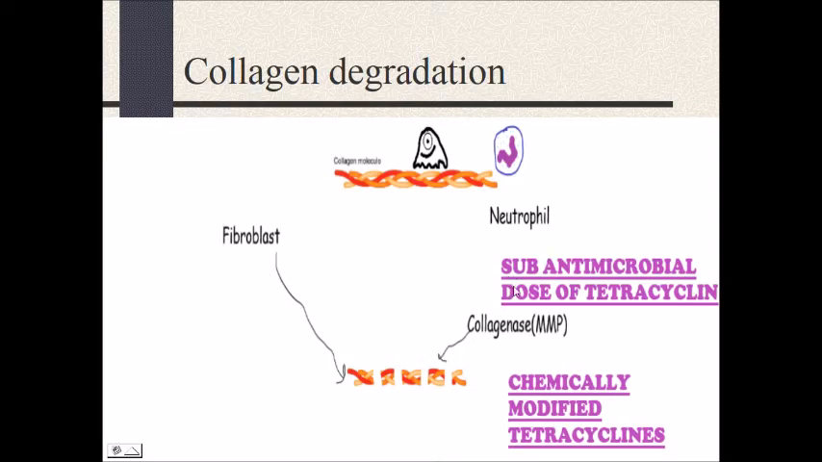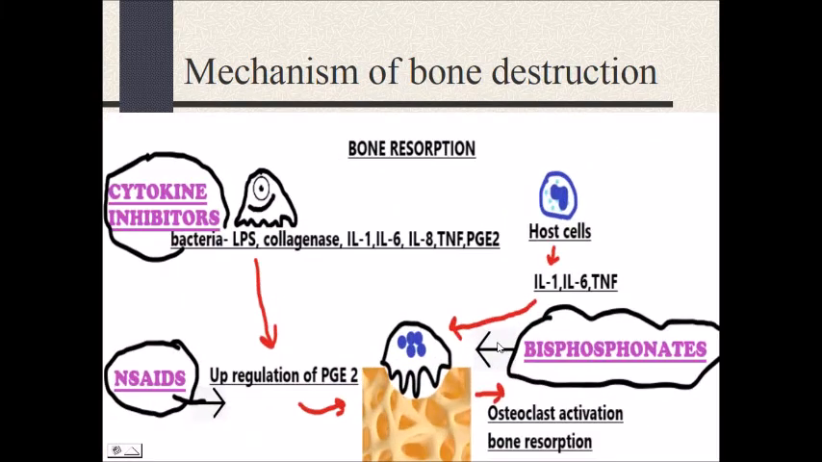And how can we regulate it? By giving a sub-antimicrobial dose of doxycycline and chemically modified tetracycline that regulate the matrix metalloproteinase level in the body. Mechanism of bone destruction.